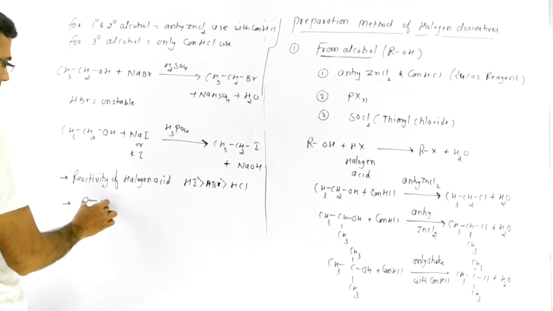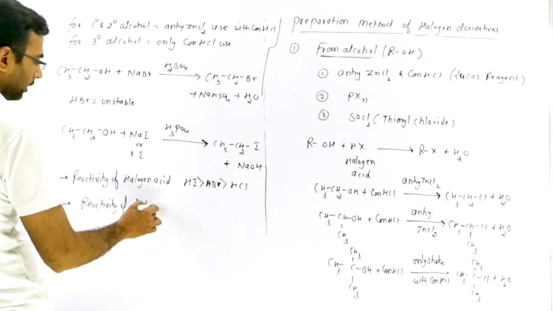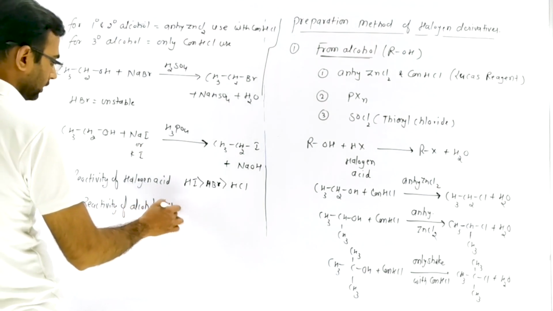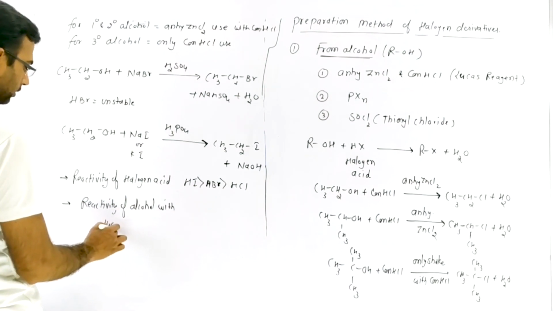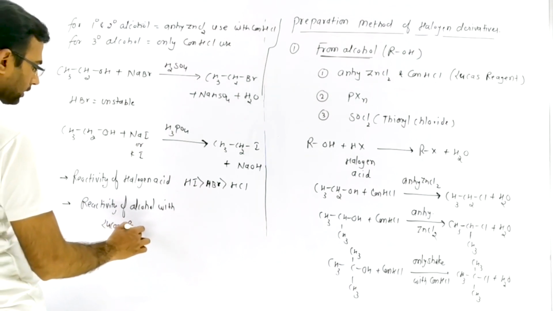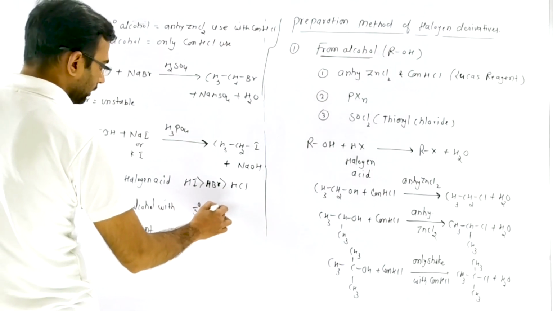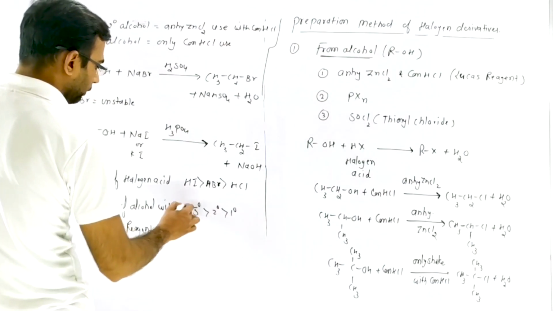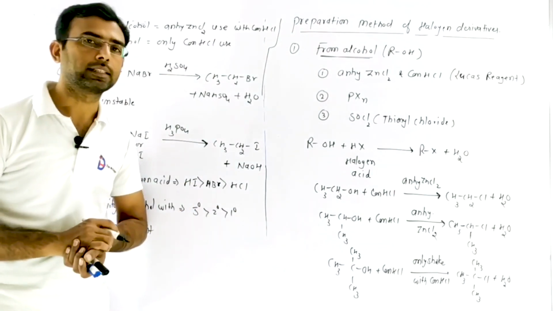Now the reactivity of alcohol with Lucas reagent is: 3 degree alcohol, then 2 degree alcohol, then 1 degree alcohol. So that is the reactivity order of alcohols with Lucas reagent.